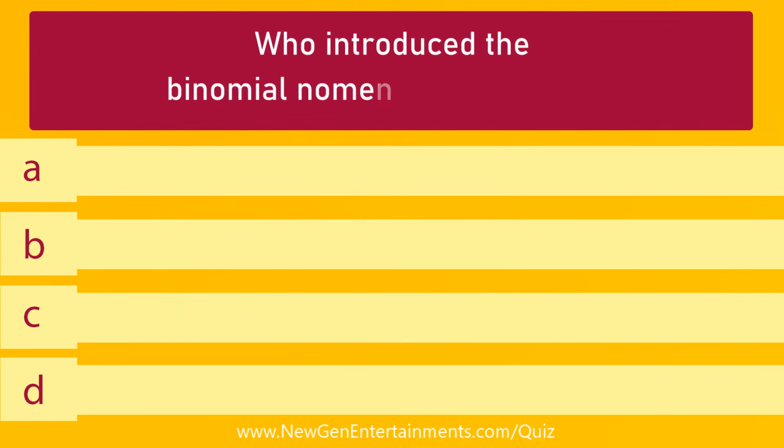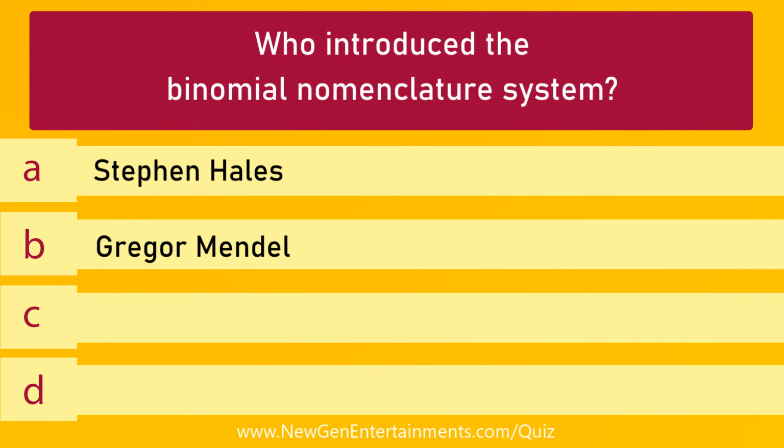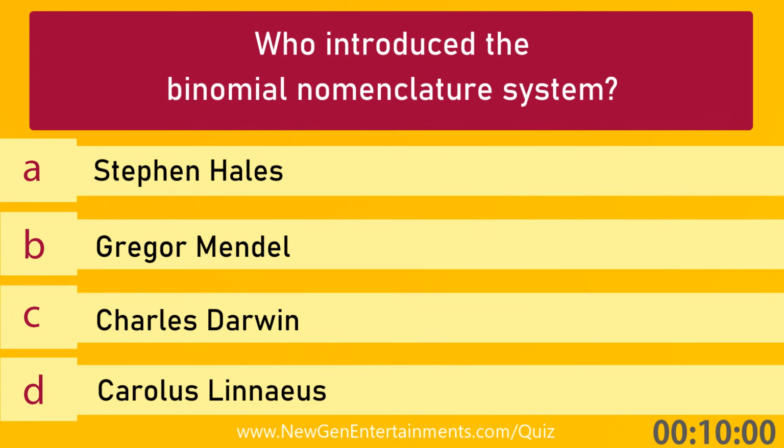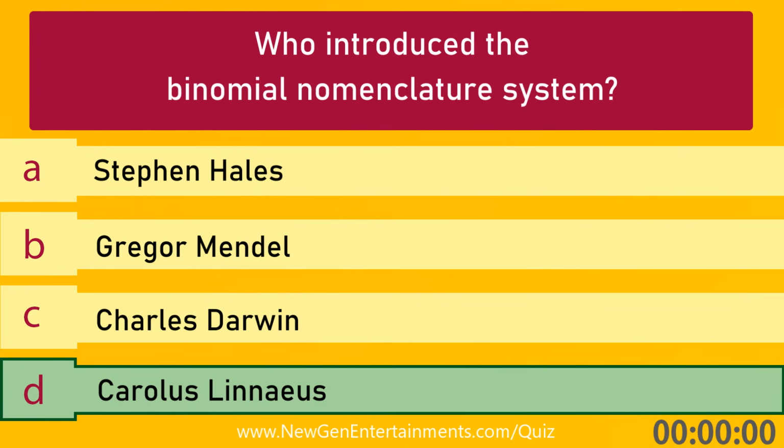Who introduced the binomial nomenclature system? Options are A. Stephen Hales, B. Gregor Mendel, C. Charles Darwin, and D. Carolus Linnaeus. Answer is option D. Carolus Linnaeus.